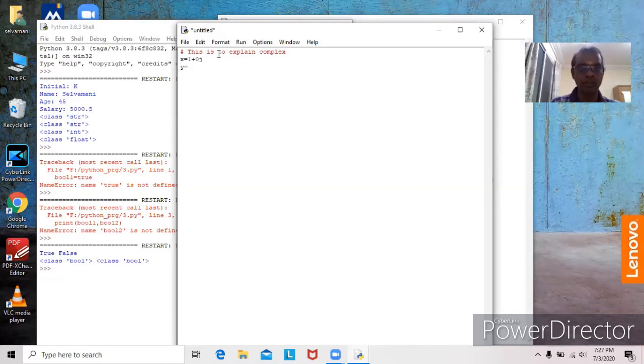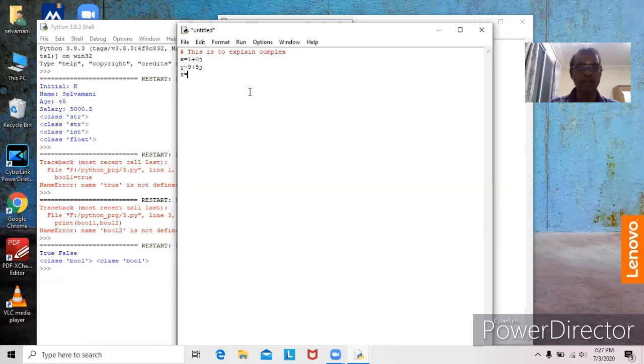Again y equal to 9 plus 5j. I am typing 2 variables. Since I am assigning 1 plus 0j to x, Python automatically creates the variable x under the complex data type. Similarly, for 9 plus 5j, y will be automatically created under the complex data type.